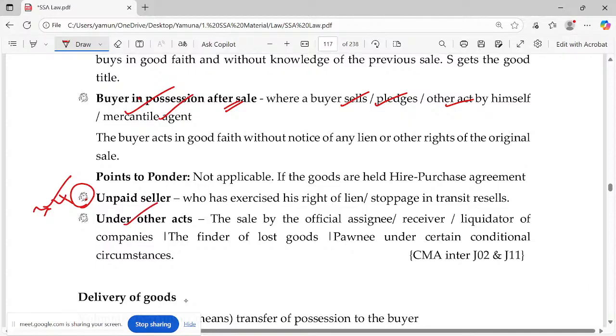And some other acts, like the sale done in the case of insolvency, is done by the official assignee or receiver, or in the case of a company, the liquidator will take the role. The finder of lost goods, we have already discussed. Pawn or pawning condition, you remember, the pledgee will sell the goods if the pledger is not paying by the due date.